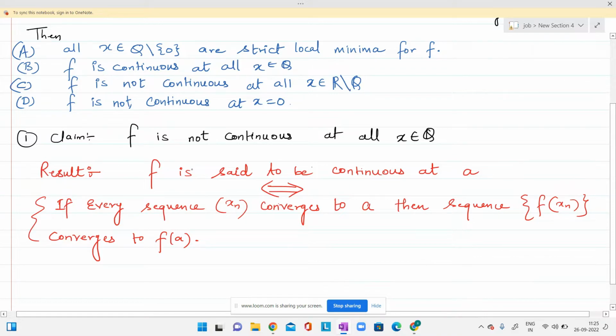And vice versa, if f is continuous at a, then for every sequence converging to a, the sequence f at xn will also converge to f at a.